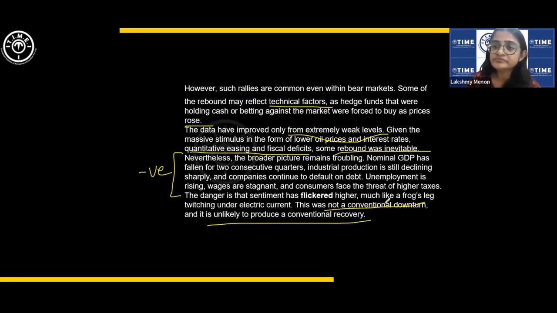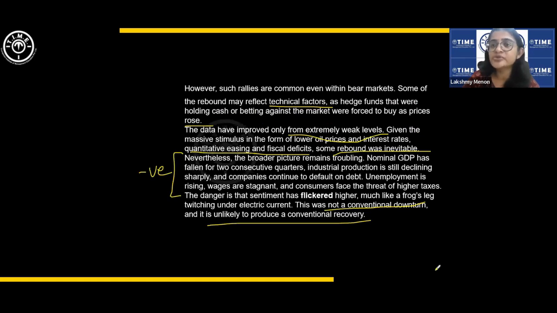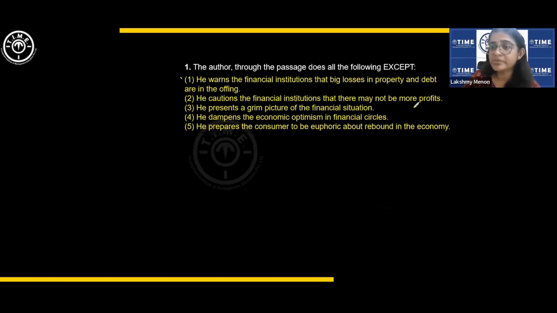Okay, fine. So big losses in property and debt, and the big losses may happen basically. Okay, specifically property and debt may not be mentioned, but yes, big losses are going to happen. He cautions the financial institutions that there may not be more profits, that this is not sustainable.